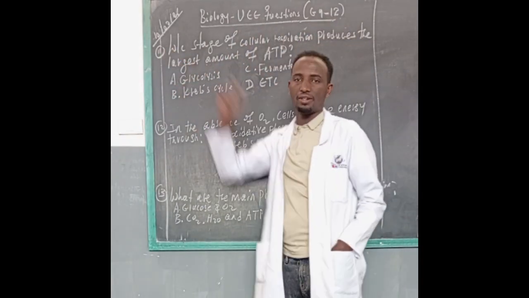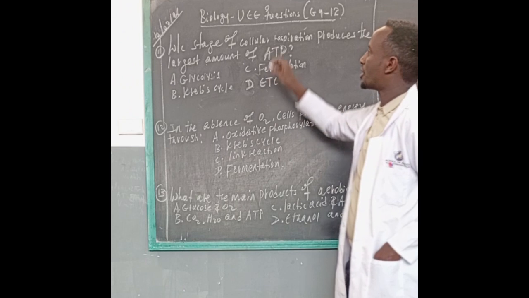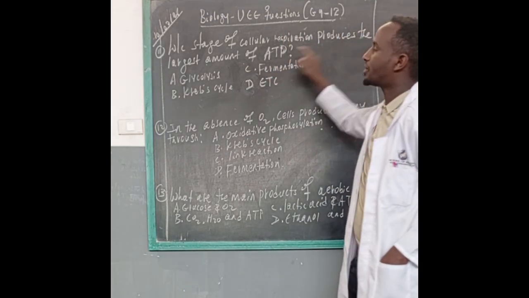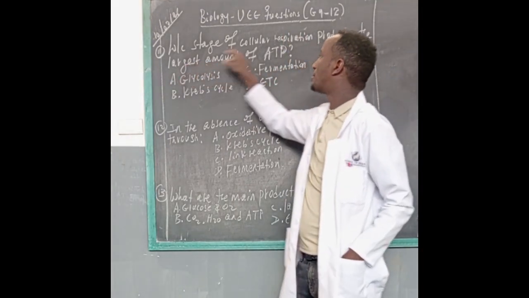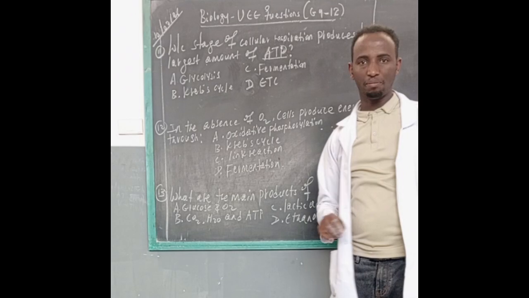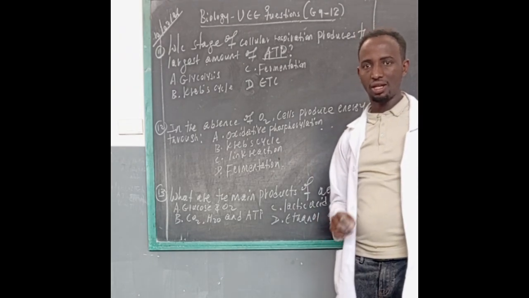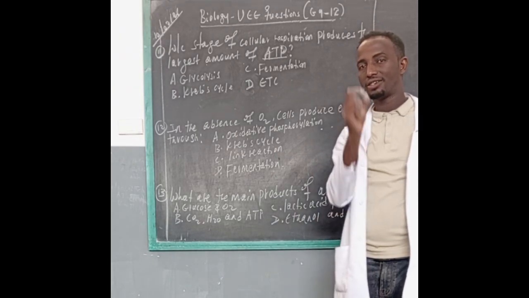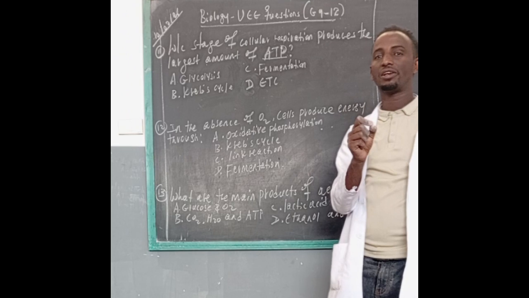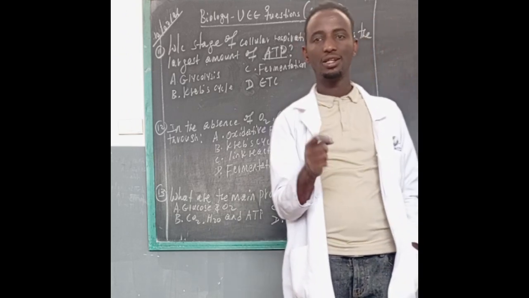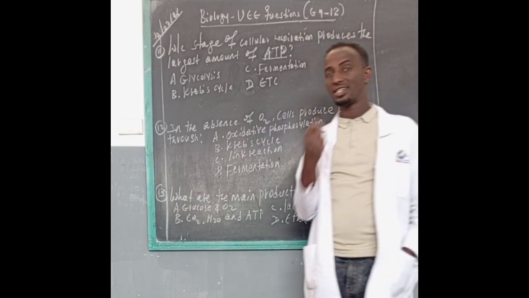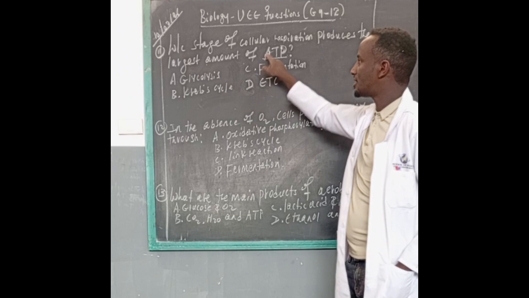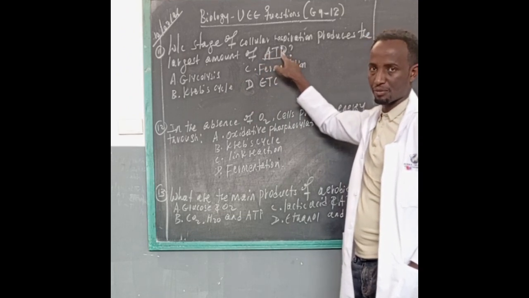Question number 11. Which stage of cellular respiration produces the largest amount of ATP? ATP, the direct source of energy for our body cells, the energy cache of the cell, adenosine triphosphate.